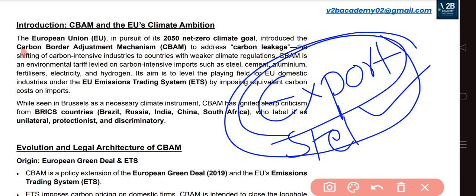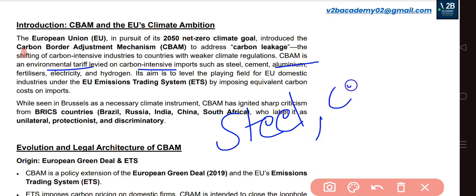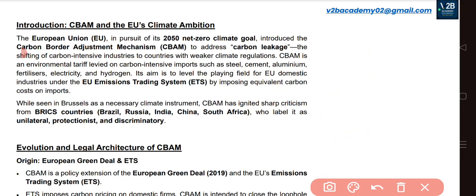They want to shift from carbon intensive industries to climate friendly industries. To achieve their climate goal, they have introduced this model called CBAM, the Carbon Border Adjustment Mechanism. Through CBAM, they'll impose a lot of environmental tariffs on carbon intensive imports. For example, if any country is exporting to the European Union steel, cement or any other carbon intensive sector like aluminium, fertilizers, electricity or hydrogen, they will start imposing tariffs on that country. They want to create a carbon free economy.